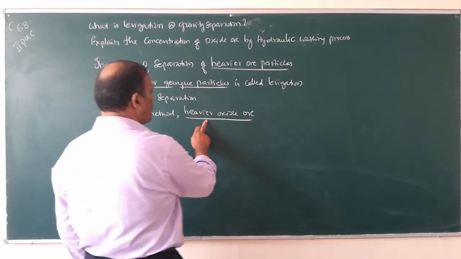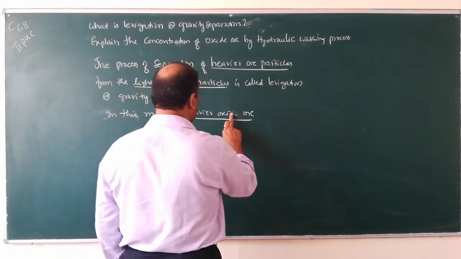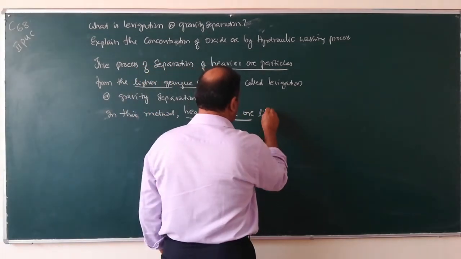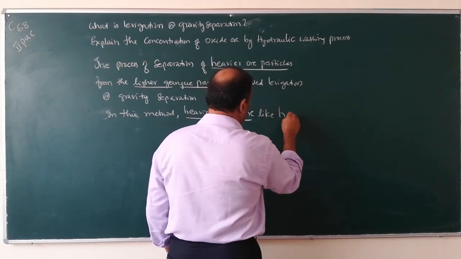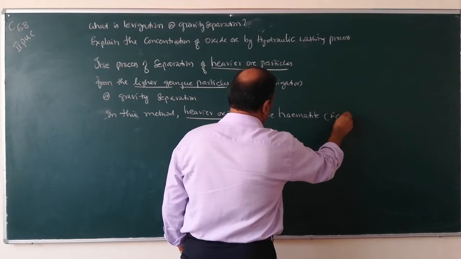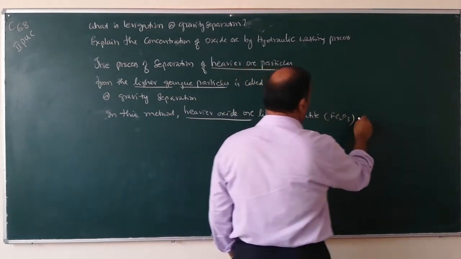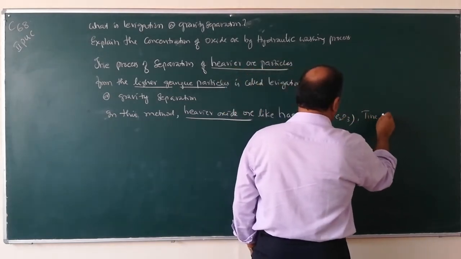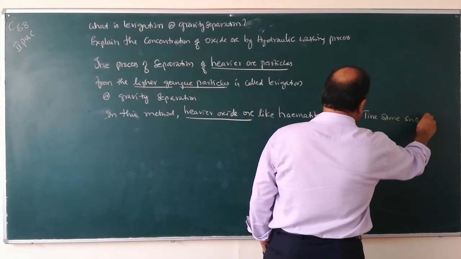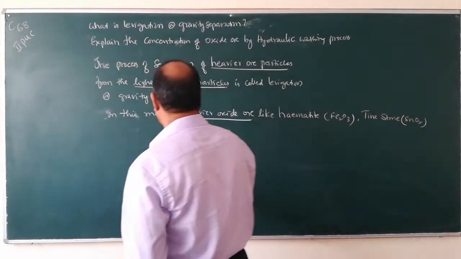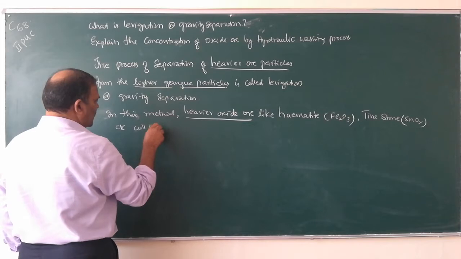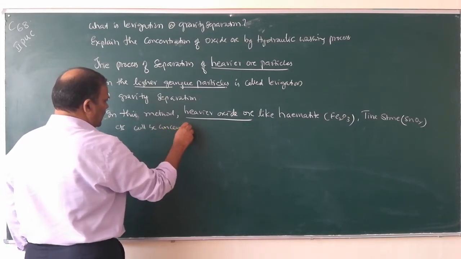In this method, heavier oxide ores like hematite, Fe2O3, tin stone, SnO2, etc. will be concentrated.